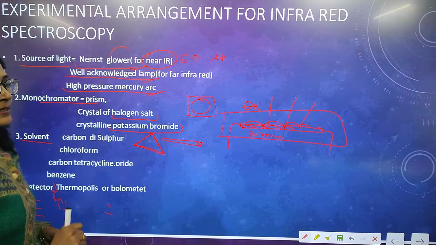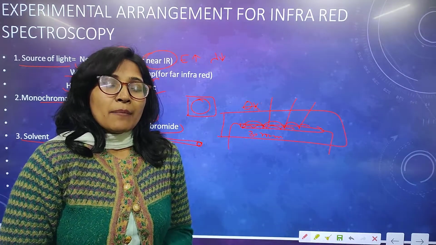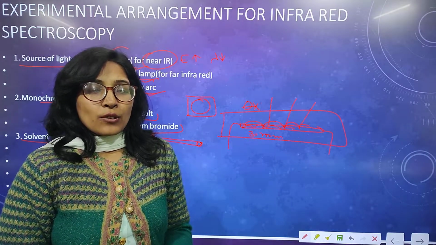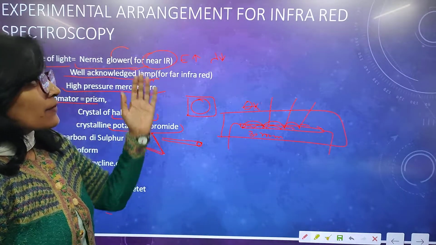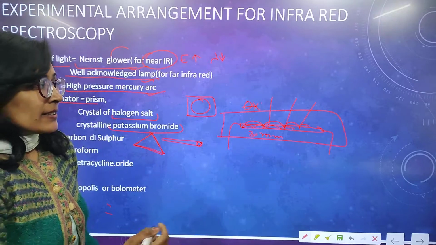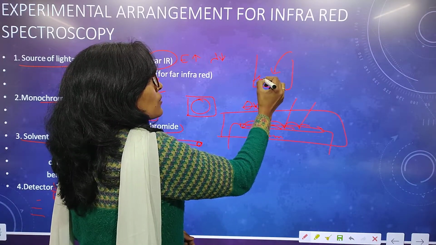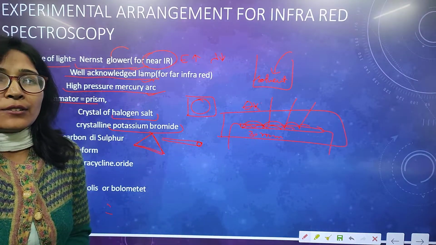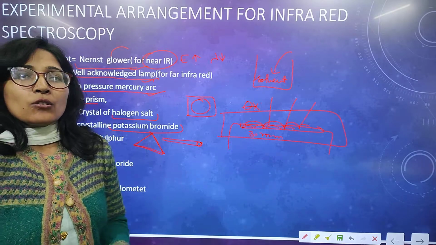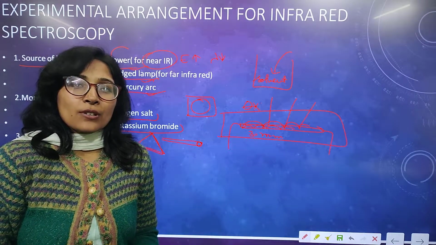Third one is the solvent. The material to be studied may be in a physical condition like solid, liquid and gas, but we have to make a solution for infrared radiation study. So we dissolve it in a particular solvent. As a solvent we cannot use water, because water itself absorbs infrared radiation and gives us a wrong result.